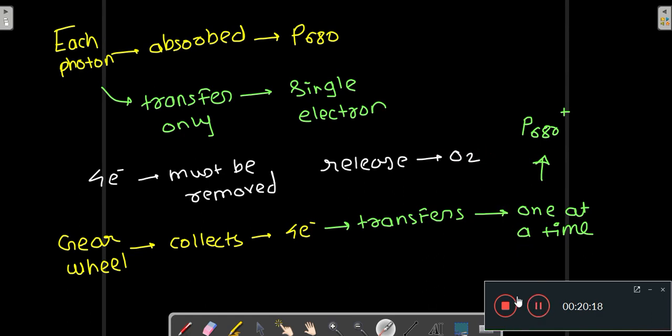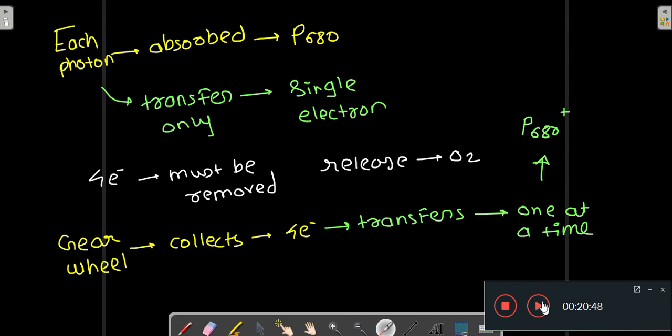So this gear wheel is the mechanism that manages this: 4 electrons are generated but P680 will only accept 1 electron. So how to manage those 3 extra electrons? That management is done by this gear wheel. It collects 4 electrons and then transfers 1 electron at a time to P680 plus.